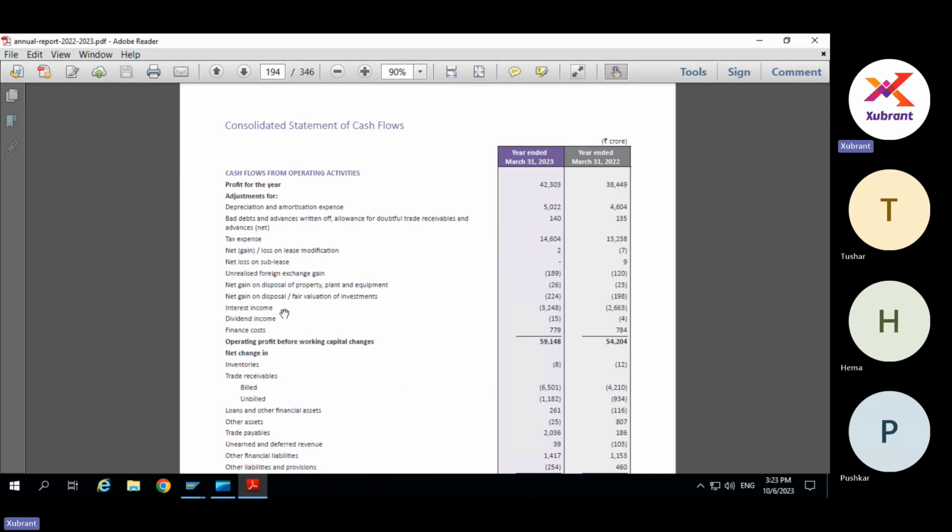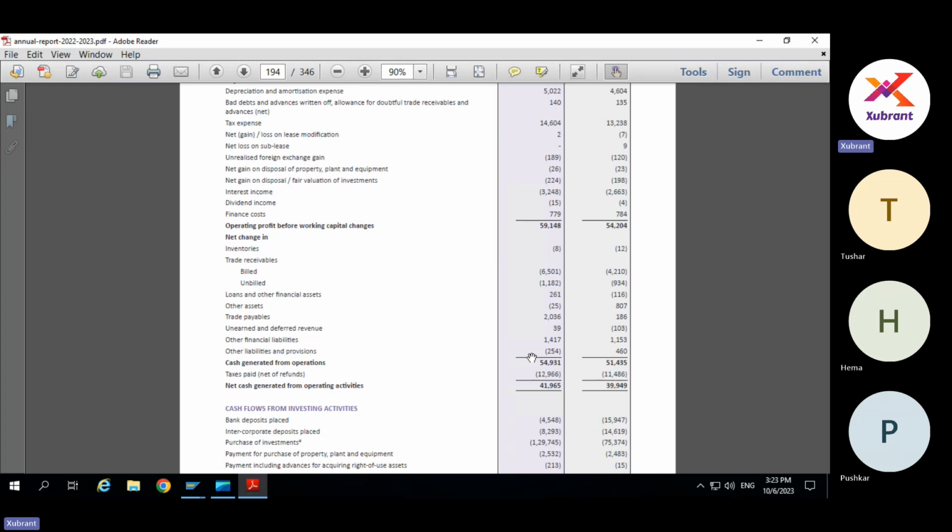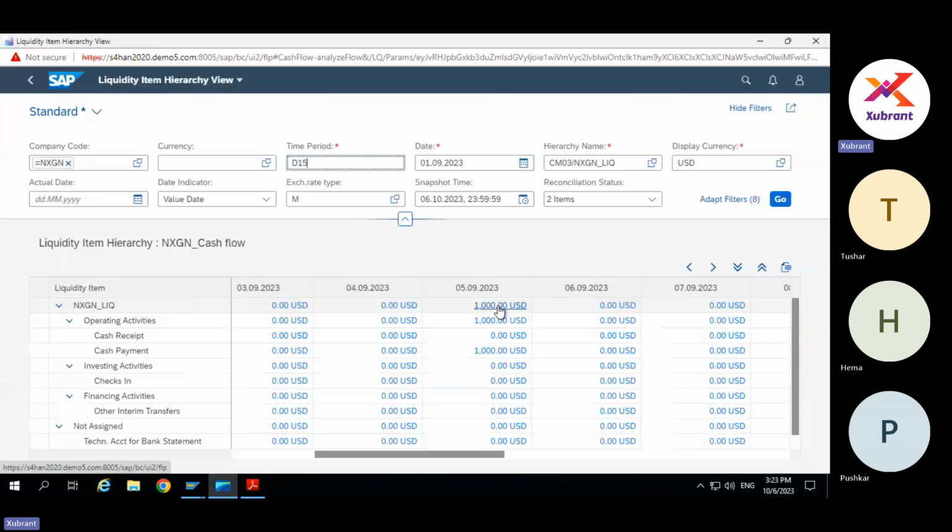Interest income is, I believe, again a loss. Interest expense, dividend income. Yeah, we have to check this. You can see it both ways. But if for some reason you want it separated, then you better create two flows.